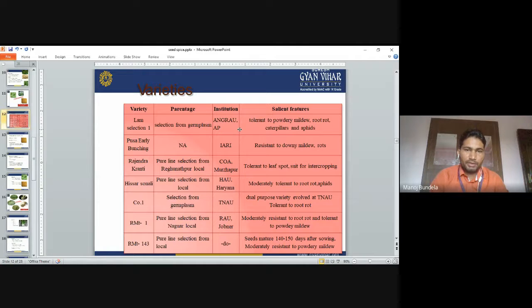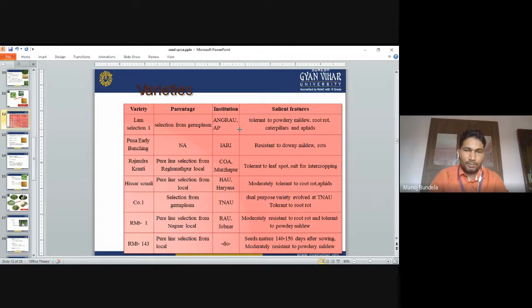Hisar Sonali. It is a pure line selection from local, developed from HAU Hisar. It is moderately tolerant to root rot and aphid. Next is CO1. It is a selection from germplasm. CO1, Coimbatore 1, is developed from Tamil Nadu Agricultural University. It is a dual purpose variety. Tolerant to root rot.